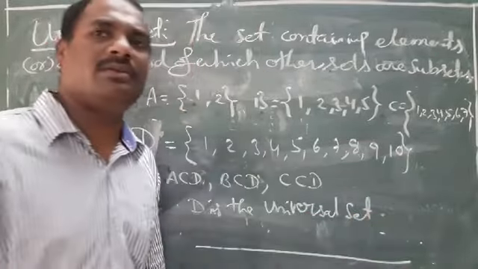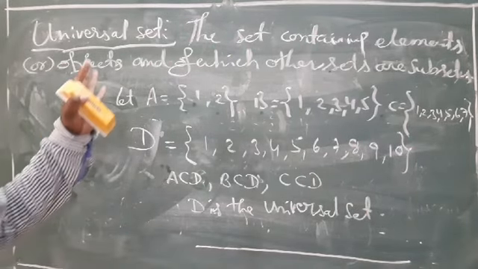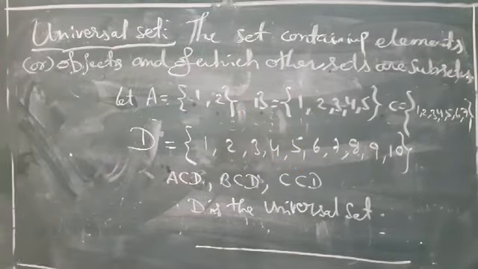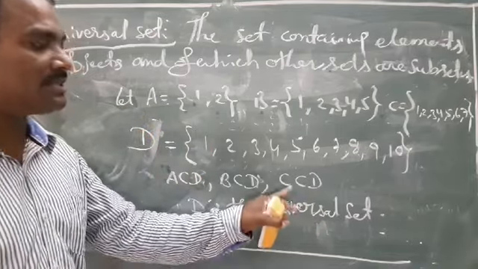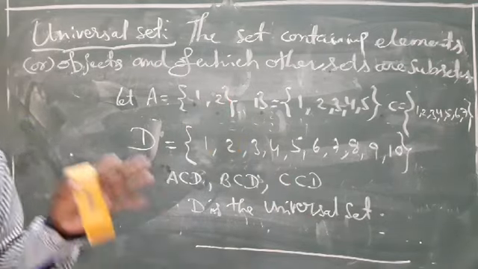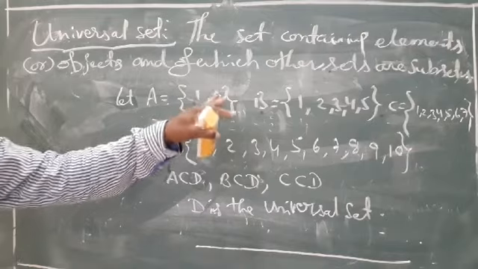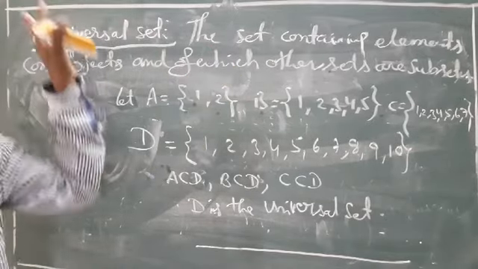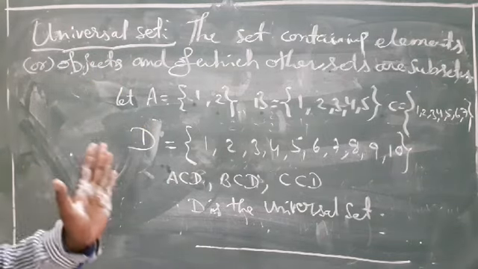Understand? Very simple. The set containing the elements or objects of which other sets are the subsets. Here A is a subset of D, B is a subset of D, C is a subset of D. हमारे पास क्या क्या सेट्स हैं, सब सेट्स हैं ना, सभी A, B, C और D सबसेट्स ऑफ D, सो D इज द यूनिवर्सल सेट. Okay, understand? Clear? Very good.